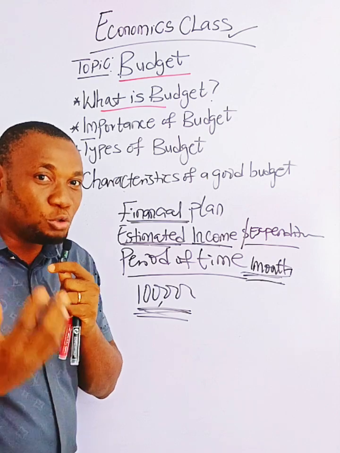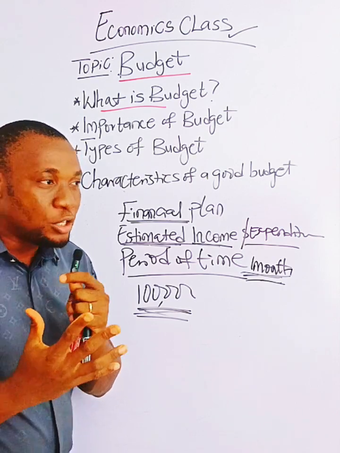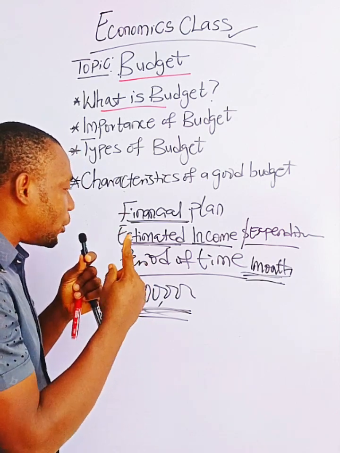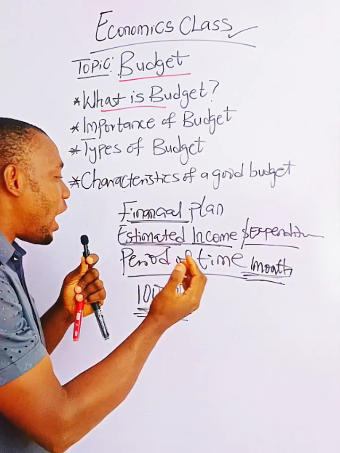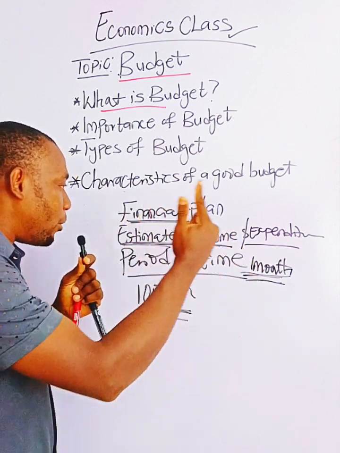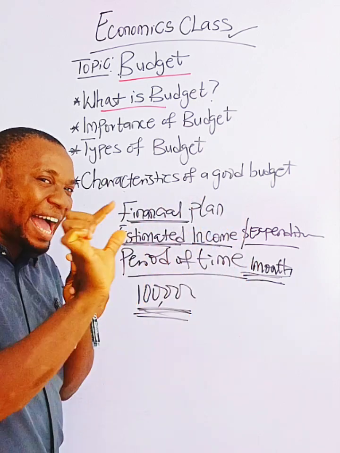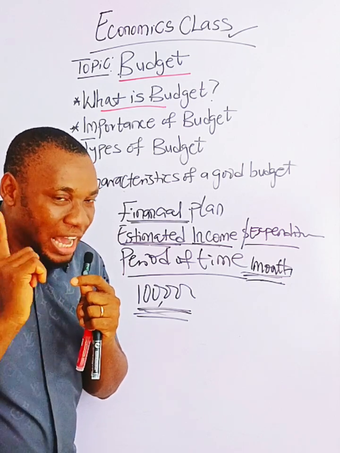So there must be estimated income and expenditure within a specific period of time, a financial plan within this period. That is budget. I don't know if you understand what budget is now. So anytime anybody is making budget, there must be what? Estimated income and expenditure, how the money will come and how the money will go, and there must be a time frame around budget. Are you following?